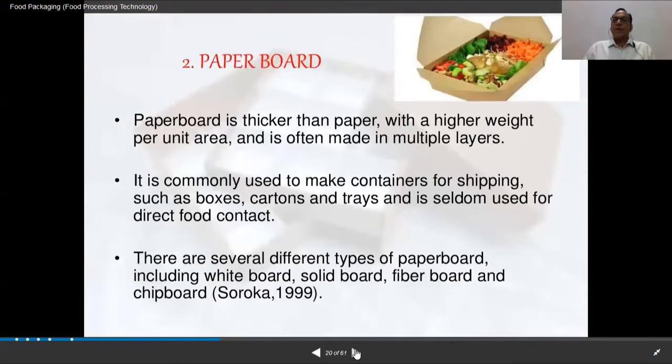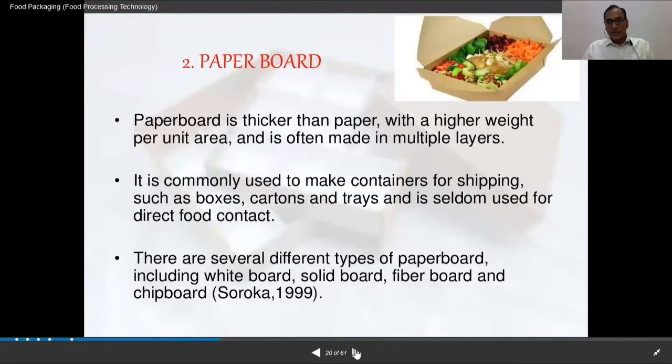Next is paperboard. Paperboard is very popular. If you go to buy McDonald's food, KFC food, Burger King food, they use these types of boxes. And paperboard is thicker than paper with a higher weight per unit area and is often made in multiple layers. And it is commonly used to make containers for shipping, for local transporting, distribution of the food.